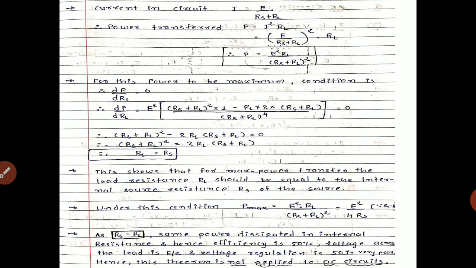This question is repeatedly asked in the exam: why do we not prefer the maximum power transfer theorem for DC circuits. So we have to derive all these things for 7 marks.